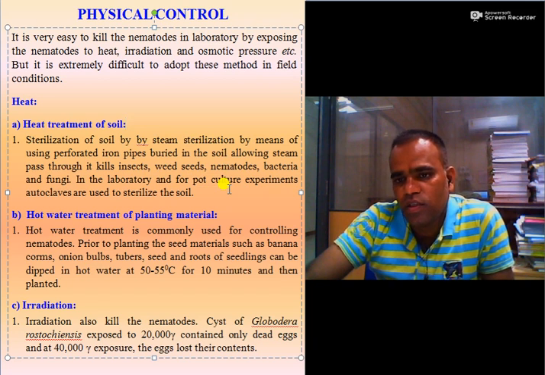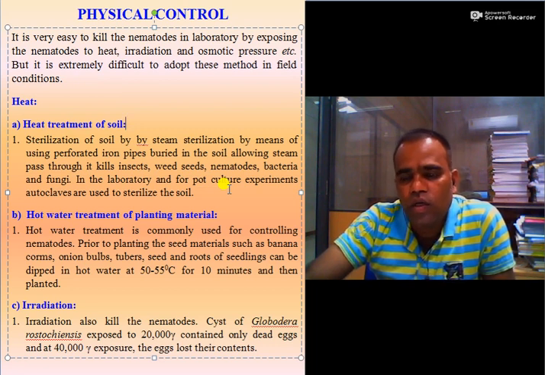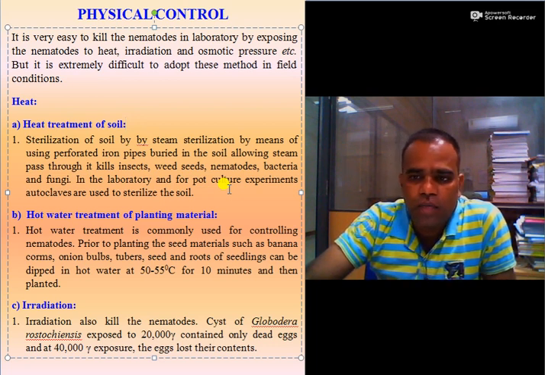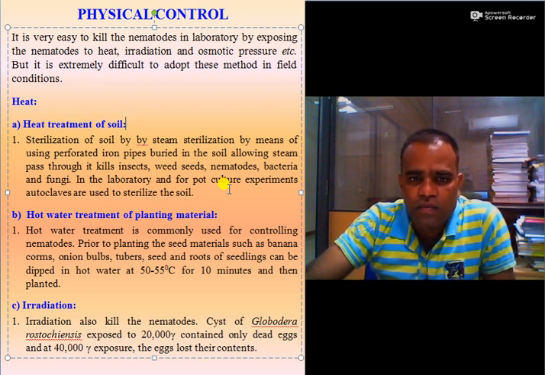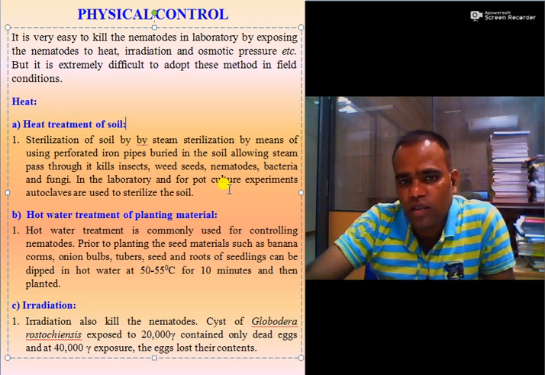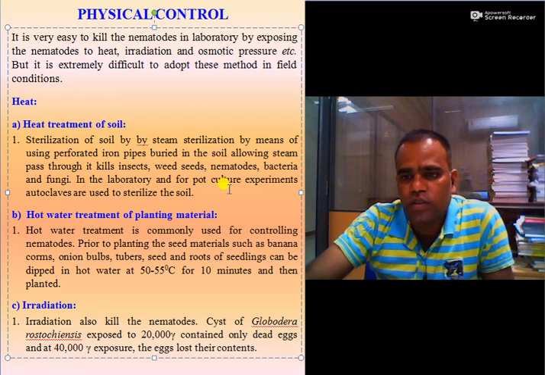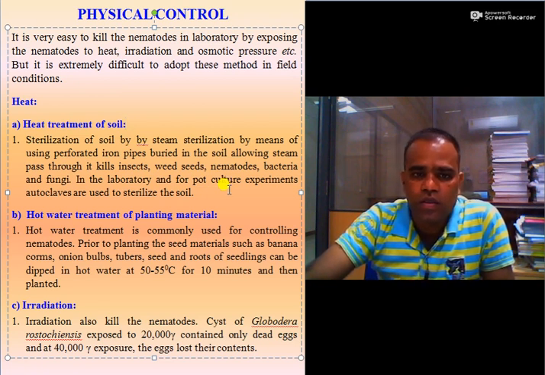This not only kills or inhibits the nematode population but is also useful to control insects, weeds, or other pathogenic fungi, bacteria, viruses, etc. In laboratory or pot culture experiments, autoclaves are useful to sterilize the soil by the steam sterilization method.